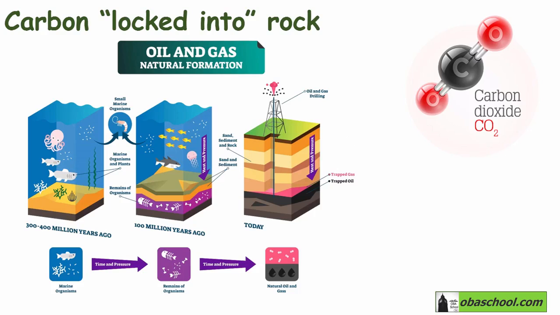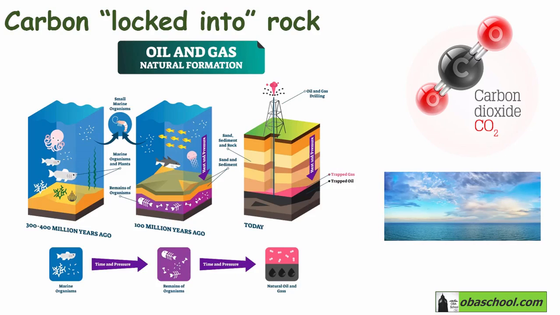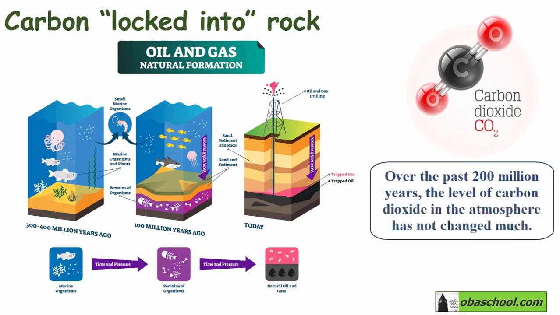In addition to that, carbon dioxide gas was also removed from the early atmosphere because it dissolved in the water of the oceans. Over the past 200 million years, the level of carbon dioxide in the atmosphere didn't change much, and this is due to the natural cycle of carbon in which carbon moves between the oceans, rocks, and the atmosphere.